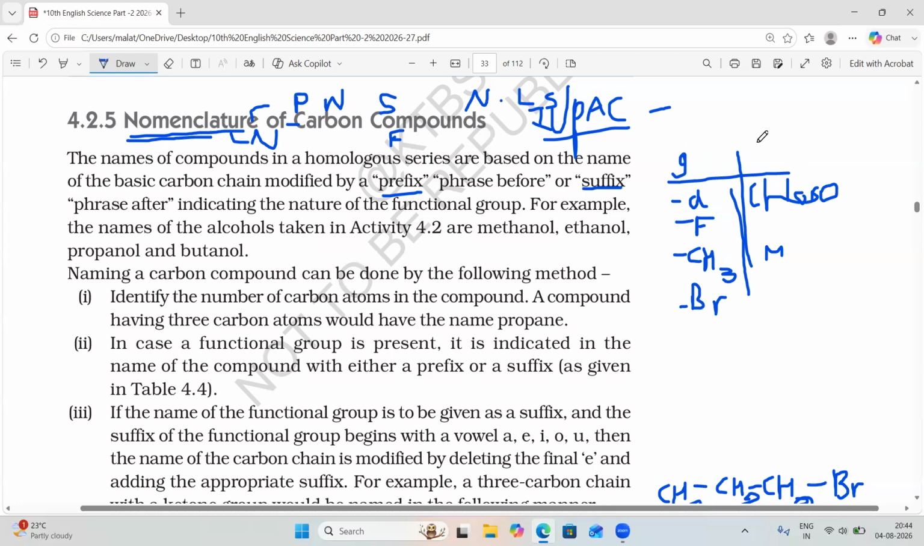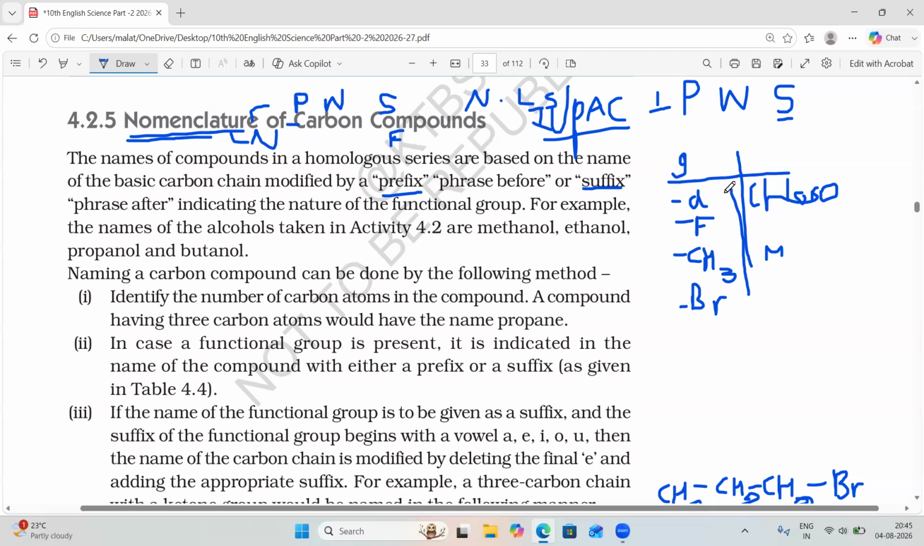Prefix means the first name you should write in the organic compound. The second rule is the three names: prefix, word root and suffix. First, an organic compound must have a first name, middle name and last name. First name is prefix, middle name is word root, last name is suffix. You should know that.